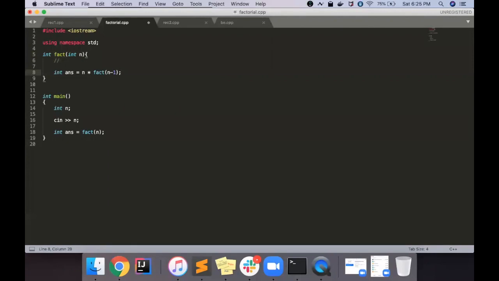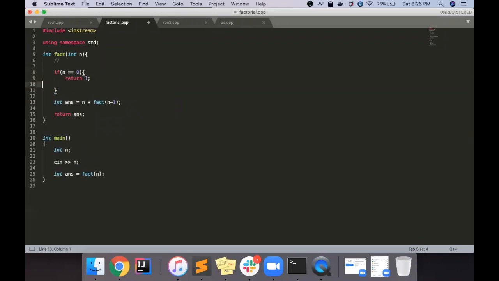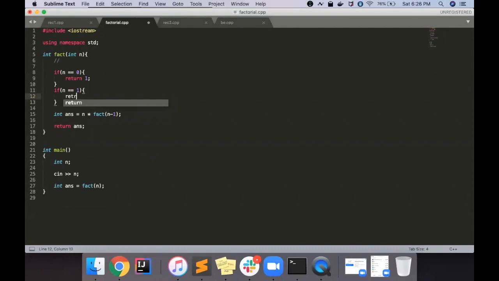I never consider this factorial code to be a very good example, but it is a standard question I'm discussing. We'll discuss some better examples for that. Now this has to stop like we discussed. Let's just assume that this is some black box and it will return you the factorial of n minus 1. You can just think about it like that and return this answer. Now, our base case: if n is equal to 1, return 1. And I think pretty much is covered.